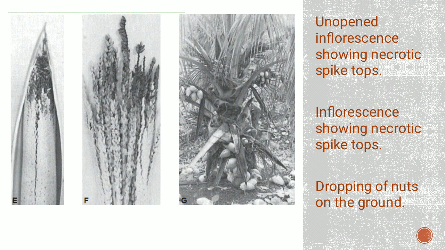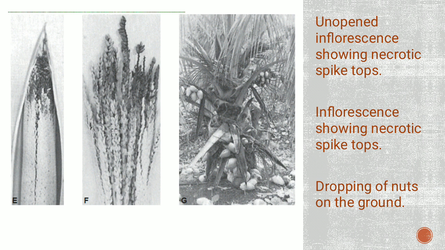At later stages, the apical region of the crown also rots and it often produces a foul odor. So trees which are infected with heart rot will die within a few months of the appearance of the external symptoms. The trees will die because if you see, it has affected the leaves, then the inflorescence, the nuts, the coconut, and eventually the root as well. One of the major characteristics of this disease is rotting of the heart of the coconut.